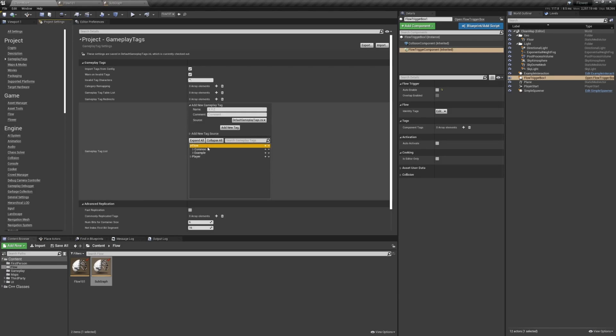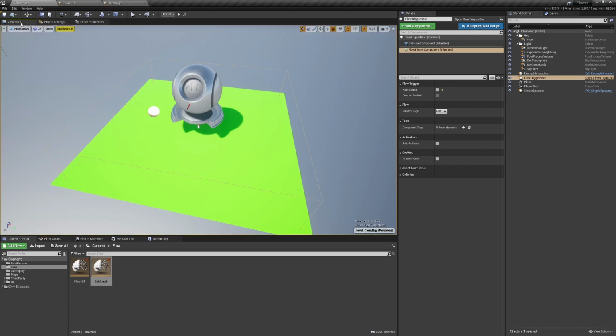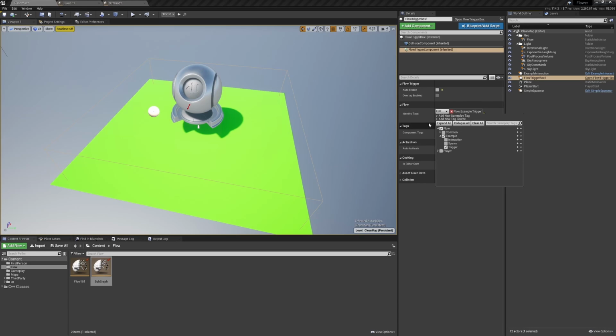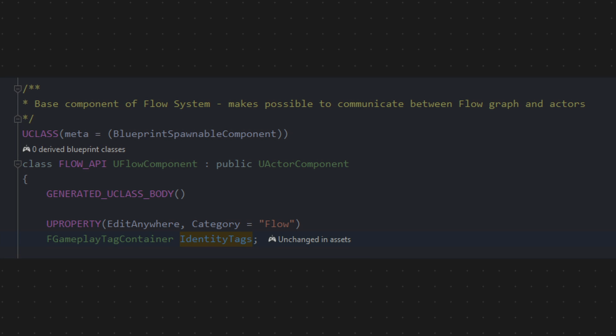It allows you to easily categorize all the tags in the game, so later you can easily filter tags or find the specific object in the entire game just by knowing its gameplay tag. Once we created a gameplay tag, we can assign it to the gameplay tag variable or the special gameplay tag container. I use the latter one on the flow component, which is added to every actor that wants to interact with the flow graph. The base form of the flow component is extremely simple. There's only this single property called identity tags.